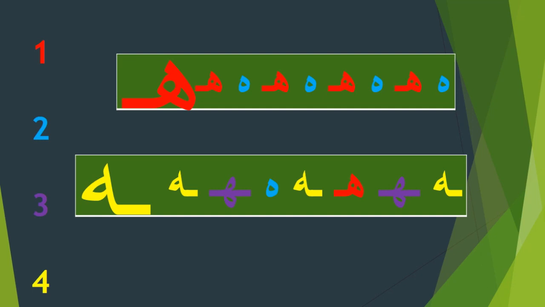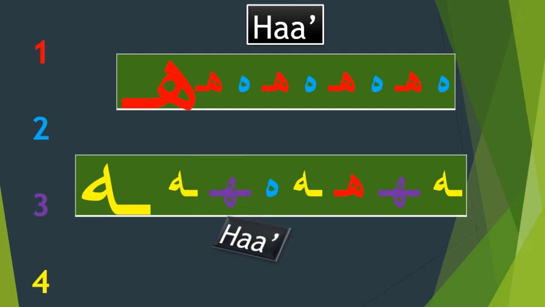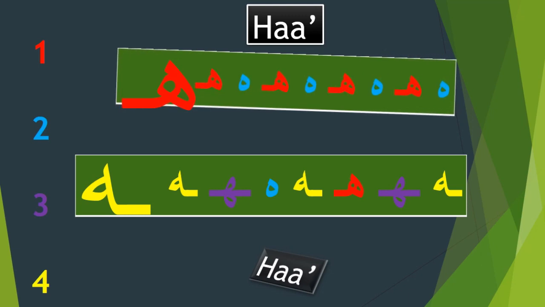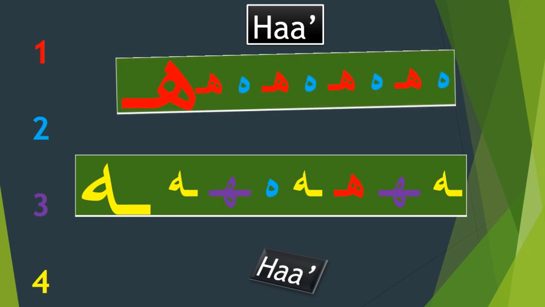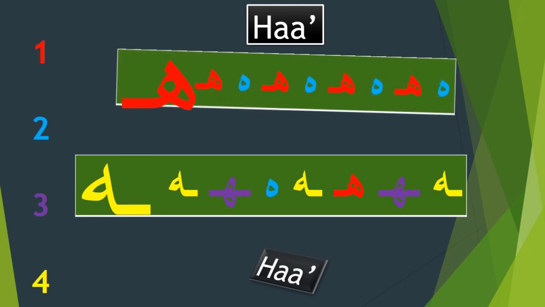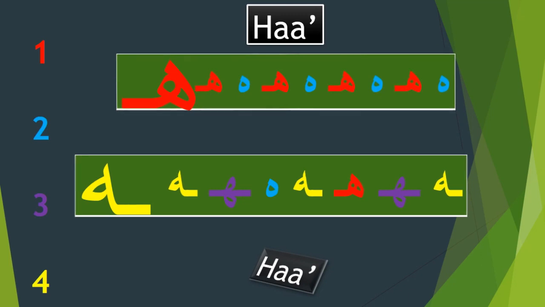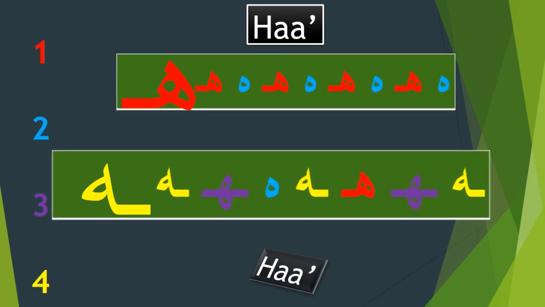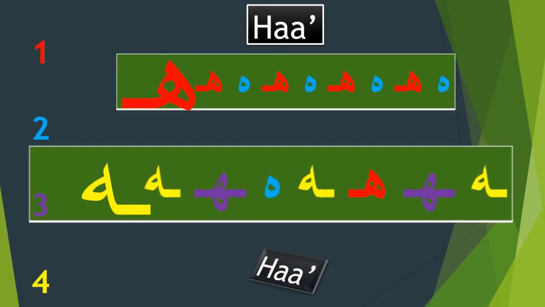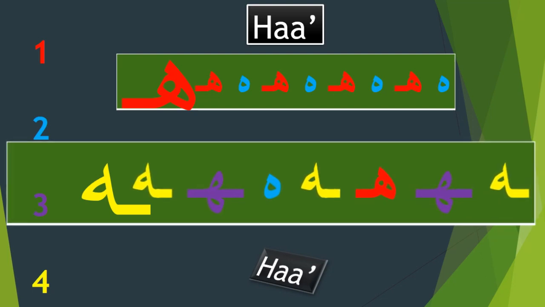Ha. The ha has four shapes. Reading from right to left, you notice the first form when the ha falls at the beginning of a word. The second form, the egg-shaped ha, illustrates the letter when standing alone or at the end of a word after a disjoint letter. The third form occurs when the ha falls between two joined letters, and the last shape when the ha falls at the end of a word after a joined letter.